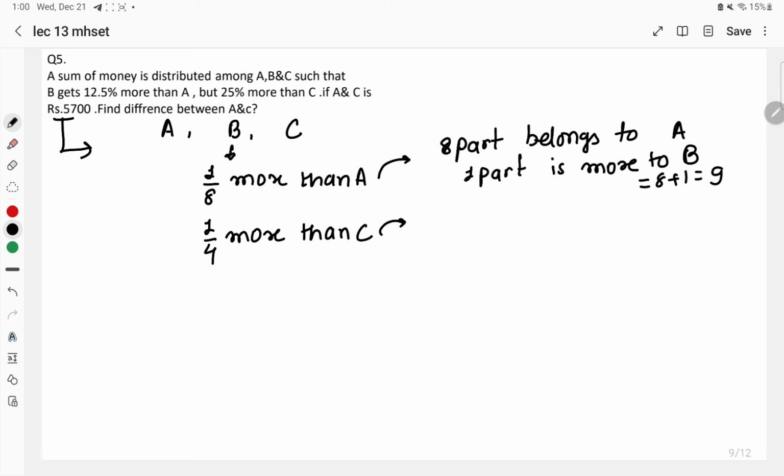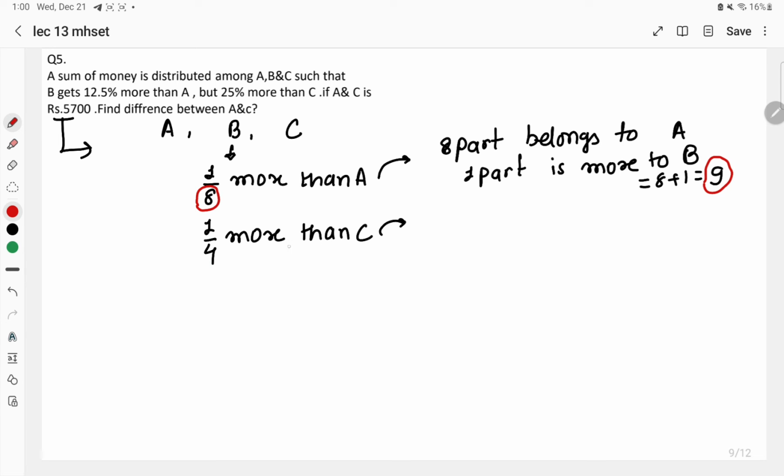Are you understanding what is given here? 1 by 8 more than A means that 8 parts belong to A and 1 part is more towards B. It means 8 plus 1, which means 9 parts are for B.